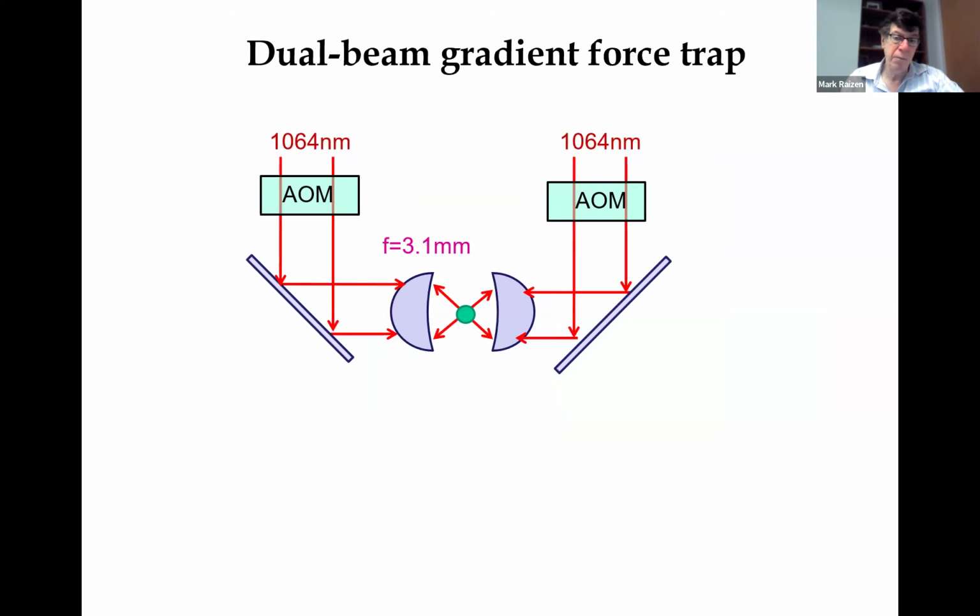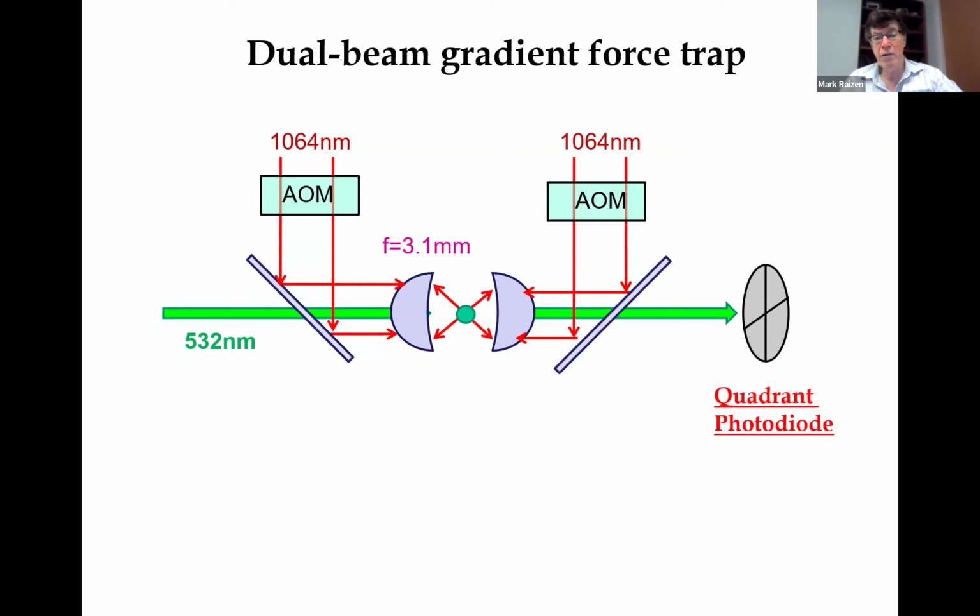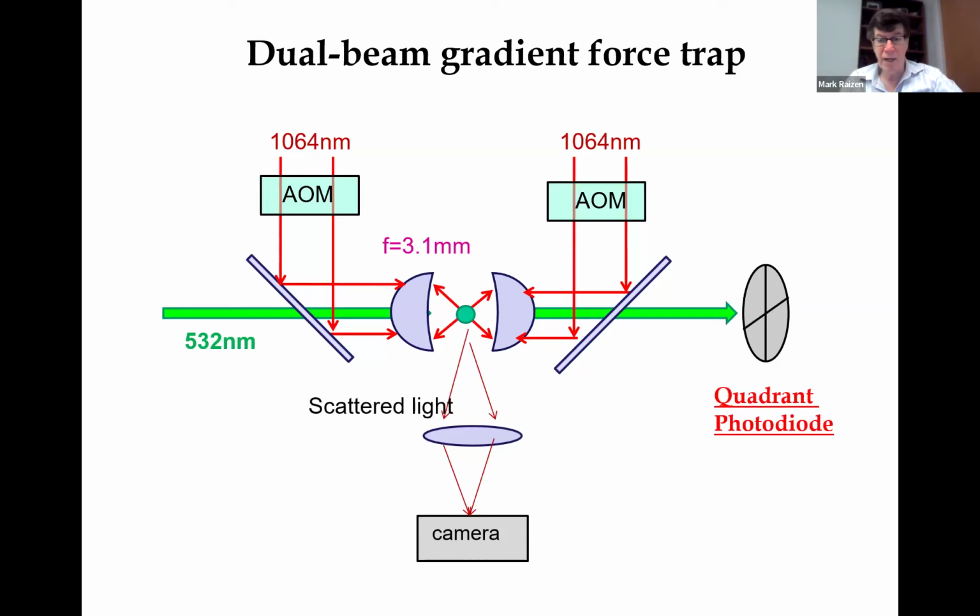So we used 2 beams instead of 1 because we had to balance the scattering force, and having 2 counterpropagating beams accomplishes it. And we aligned them precisely, and we could image the motion on a quadrant photodiode using a second beam in the green. We could also simultaneously look at the scattered light on a camera.